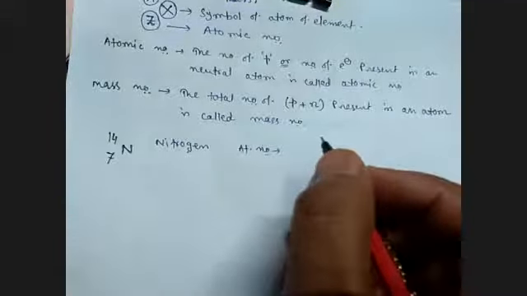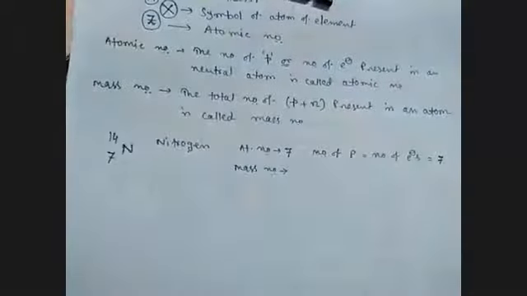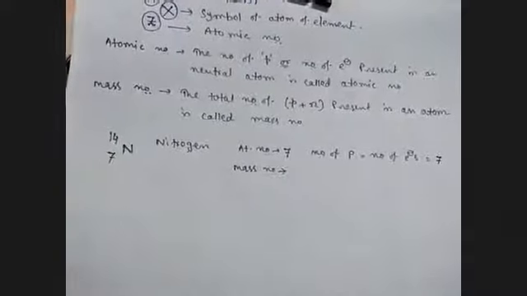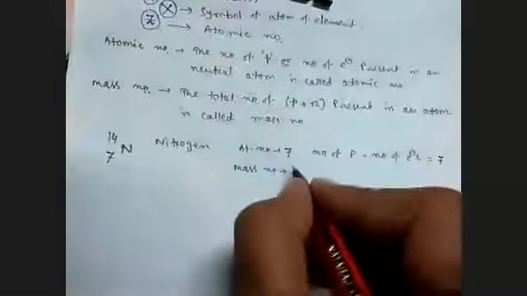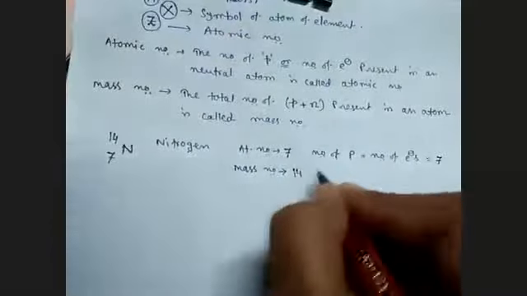Now what is the mass number? The mass number is 14. Mass number 14 means proton plus neutron number equals 14.